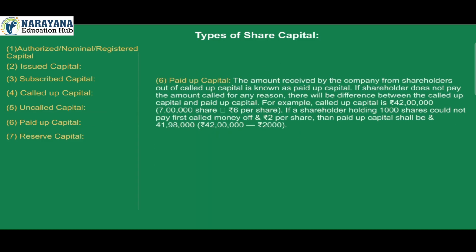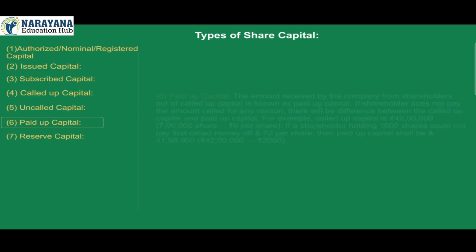6. Paid up capital. The amount received by the company from shareholders out of called up capital is known as paid up capital. If a shareholder does not pay the amount called for any reason, there will be a difference between the called up capital and paid up capital. For example, called up capital is ₹42 lakh, that is 7 lakh shares into ₹6 per share. If a shareholder holding 1000 shares could not pay the first call money of ₹2 per share, then paid up capital shall be ₹41,98,000, that is ₹42 lakh minus ₹2000.